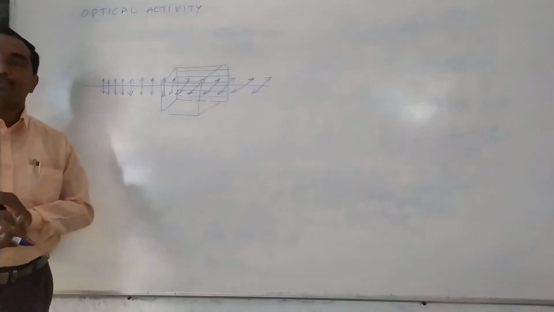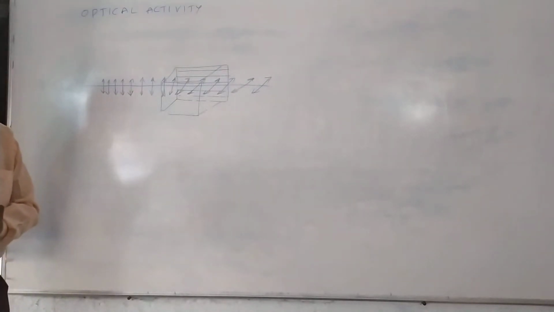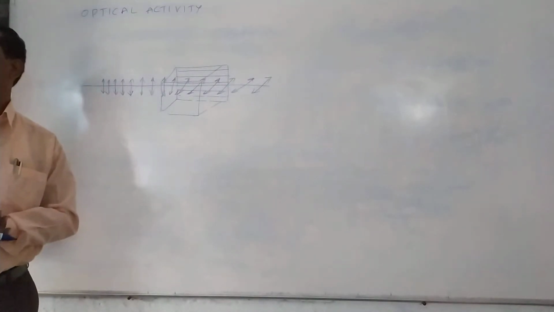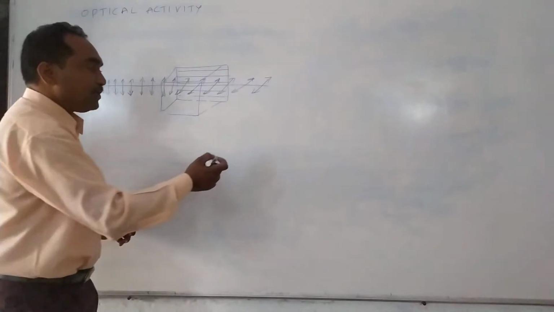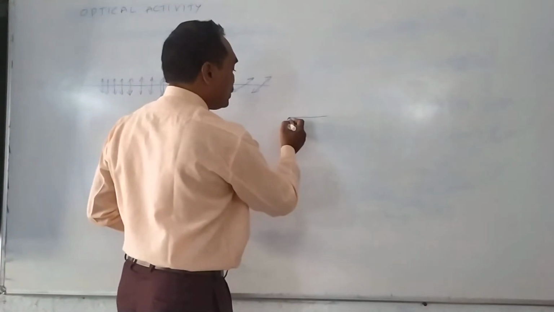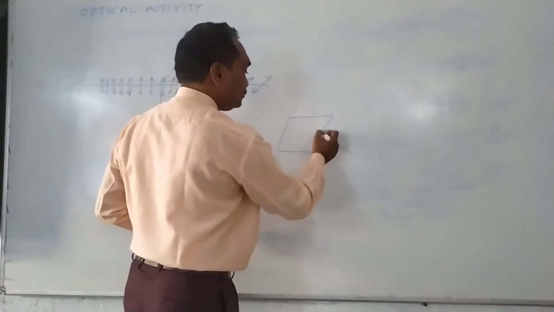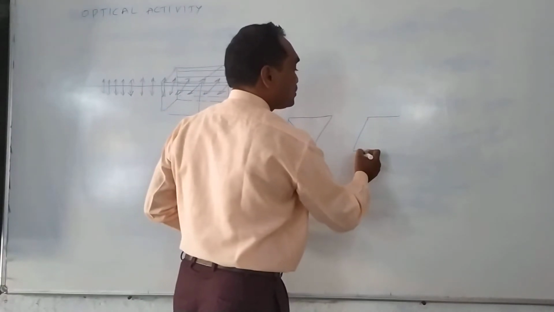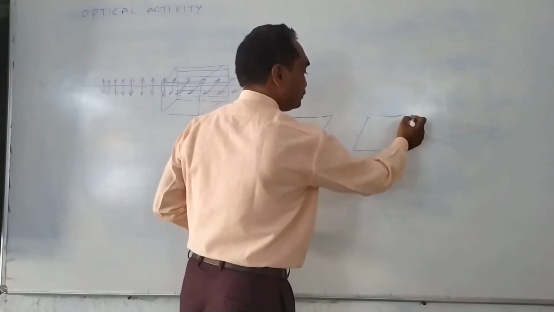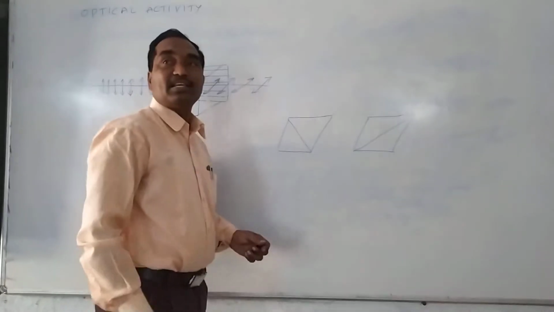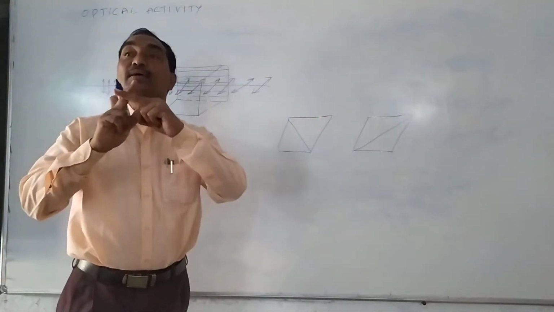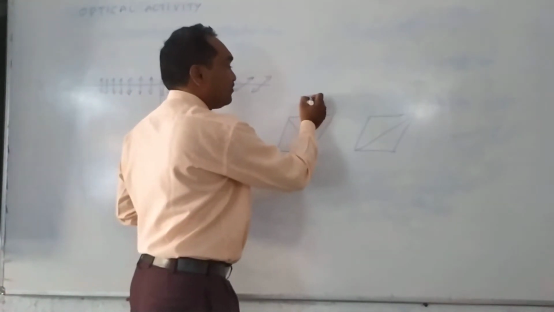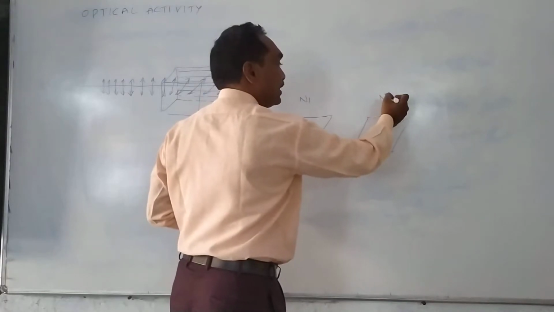The Nicol prism can be used as a producer of plane polarized light and also as an analyzer of plane polarized light. Now here we will assume two Nicol prisms, both of them in crossed position. Crossed position is nothing but the optical axes being perpendicular to each other. This is Nicol prism N1. This is Nicol prism N2.